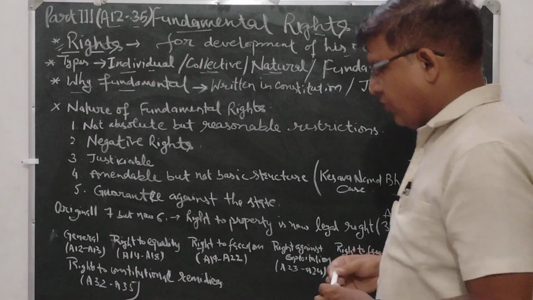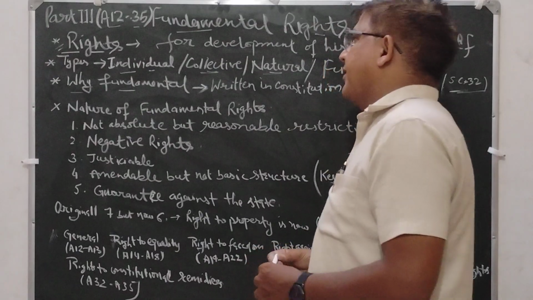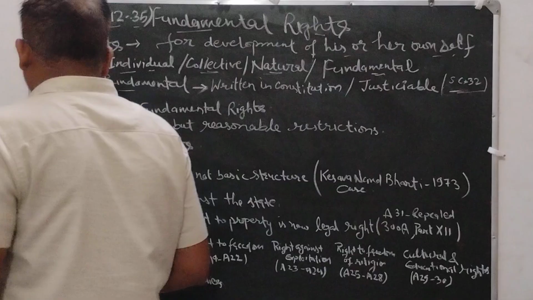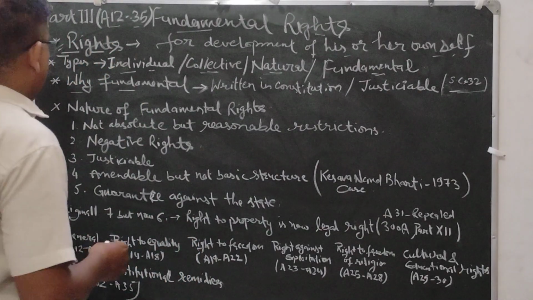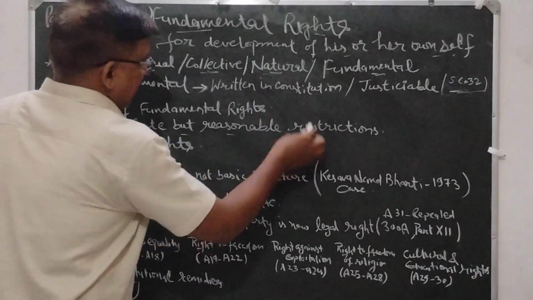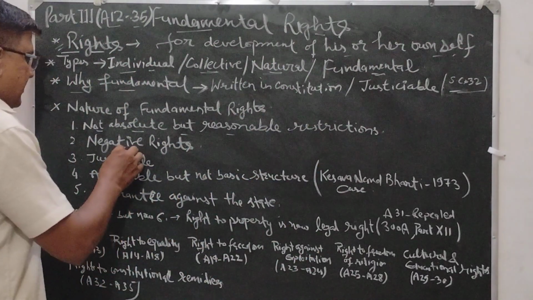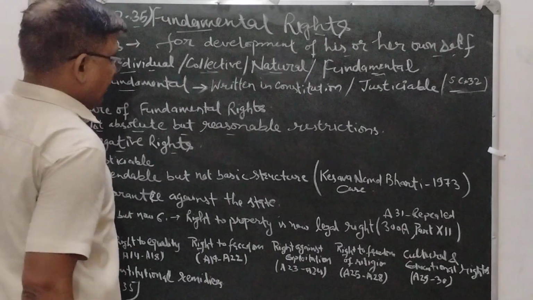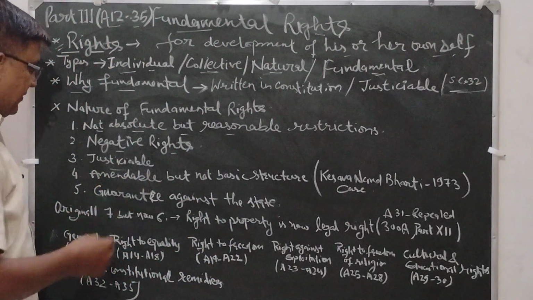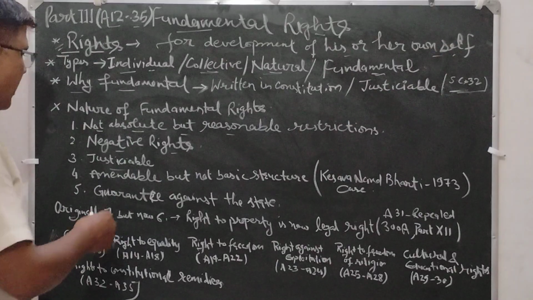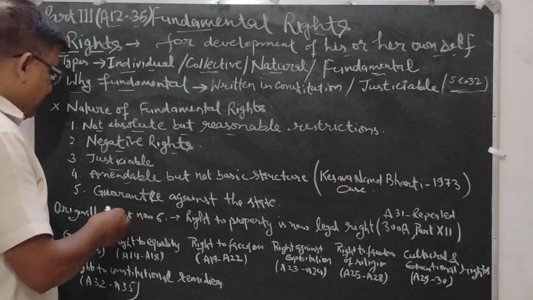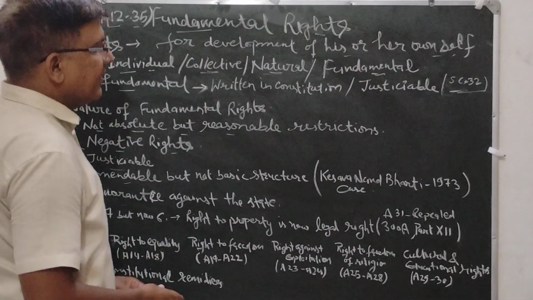Now we come to the nature of fundamental rights. If we talk about our constitutional fundamental rights, first, these rights are not absolute but have reasonable restrictions. Second, these are mainly negative rights, sometimes positive also. Third is justiciable. Fourth is amendable, but not the basic structure. Fifth, guarantee against the state.